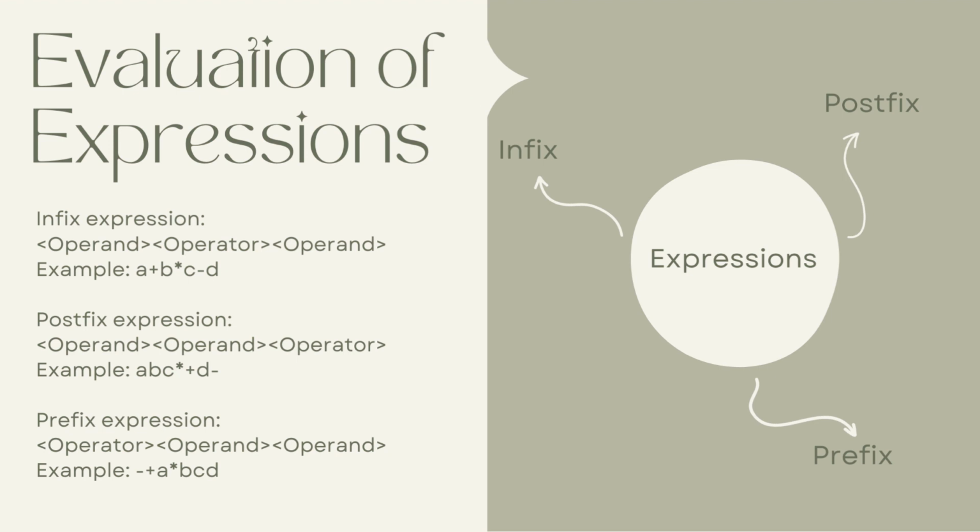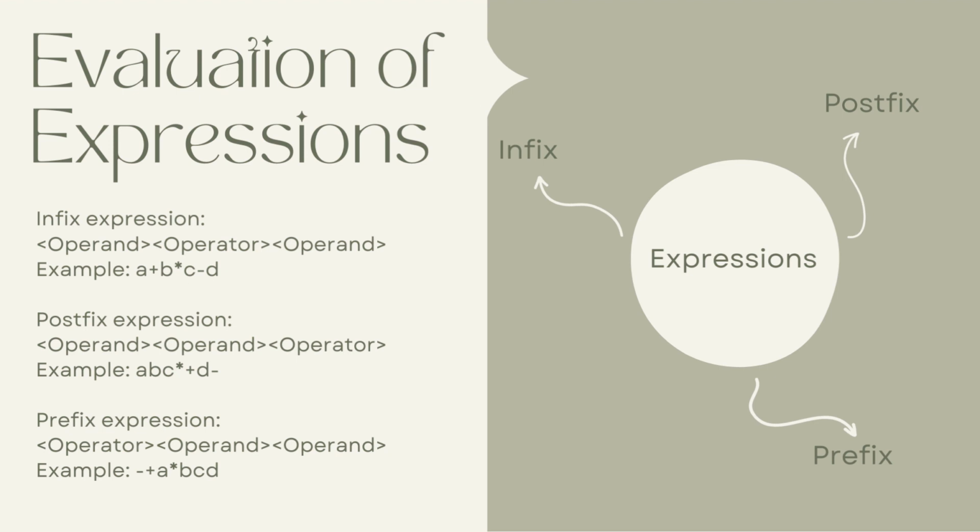We have a b c times plus d minus. As I said just now, we will perform the b times c first. So bc will have the multiplication operator at behind, and then followed by a plus with the bc. So we have a first, and then followed by the multiplication operator at behind, and then last is the d. So all the things will minus with the d. So the subtraction operator will be placed behind the operand.